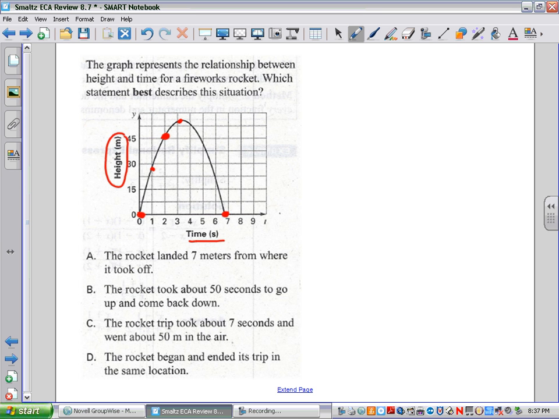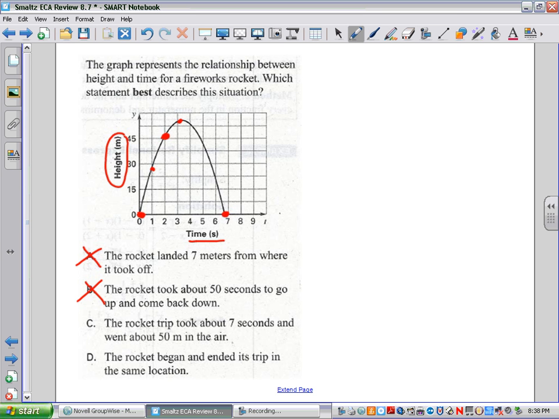Now let's read our choices. Answer A. The rocket, or the firework, landed 7 meters from where it took off. No, we don't know that. The graph does not give us that information. Letter B. The rocket took about 50 seconds to go up and come back down. No, not 50 seconds. We can tell by the graph, it's almost 7 seconds.